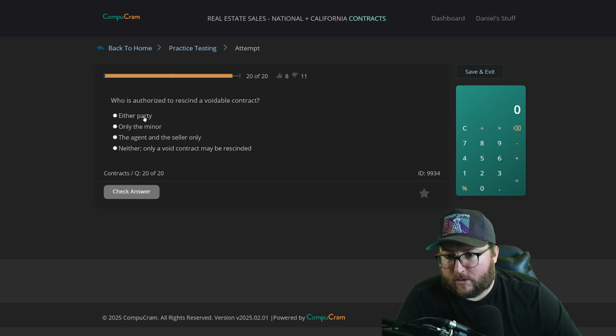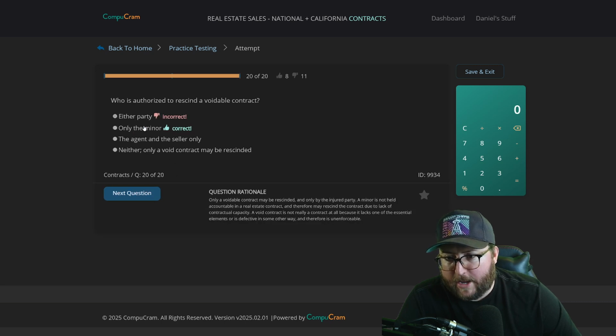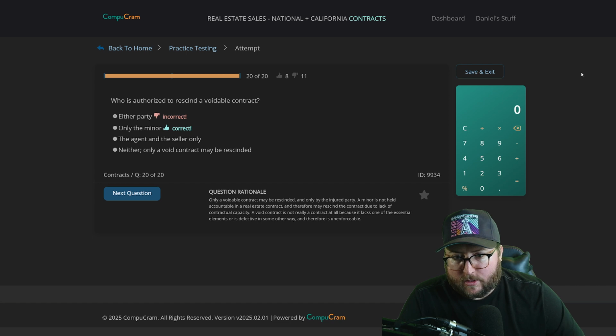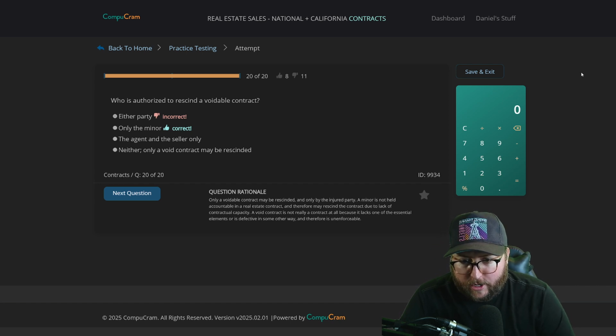Either party. If it's a voidable contract, I'm going to say either party. Only the minor. Okay. Let's read about it. Question rationale. Only a voidable contract may be rescinded, and only by the injured party. A minor is not held accountable in a real estate contract and therefore may rescind the contract due to lack of contractual capacity. A void contract is not really a contract at all because it lacks one of the essential elements or is defective in some other way and therefore is unenforceable.